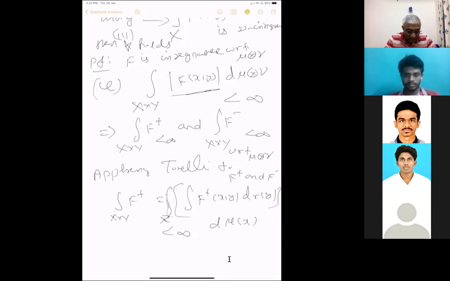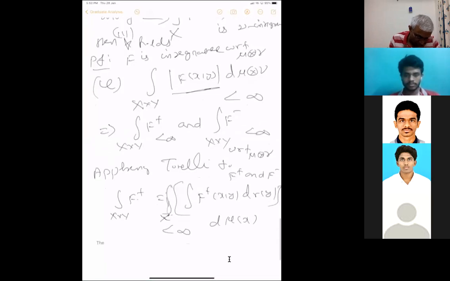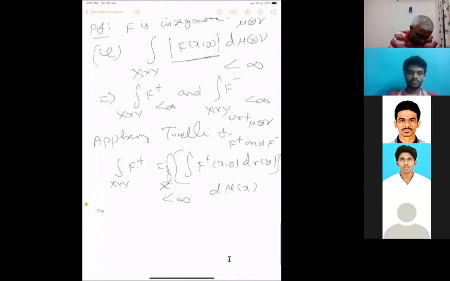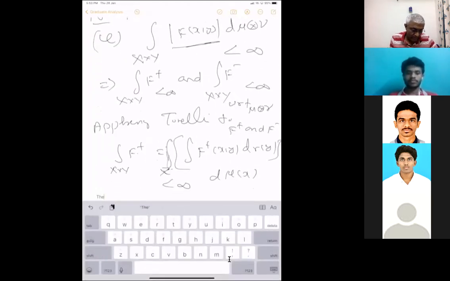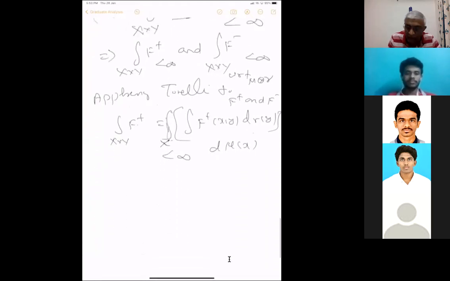Now you have the integral over x first, then the integral over y. Whatever the function inside, you have the integral to be finite.